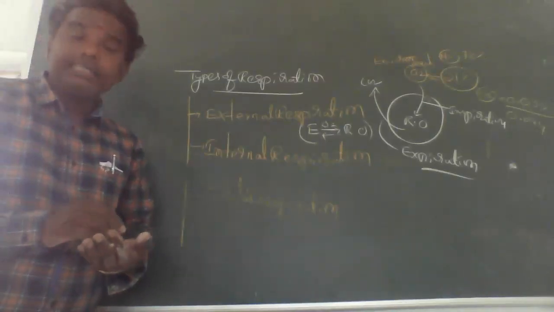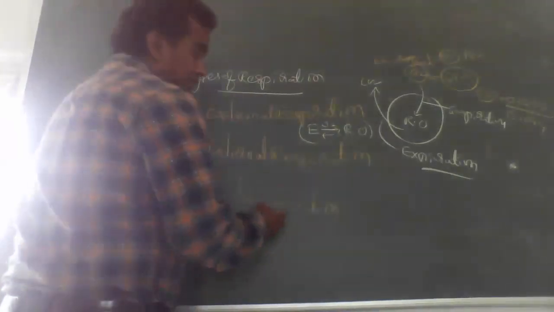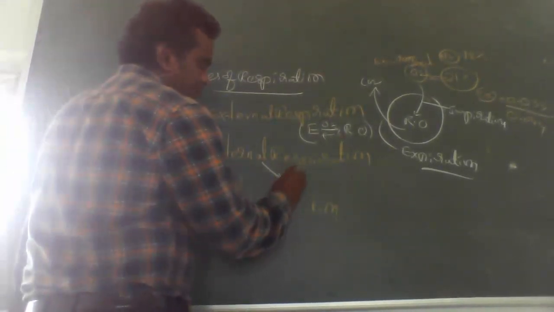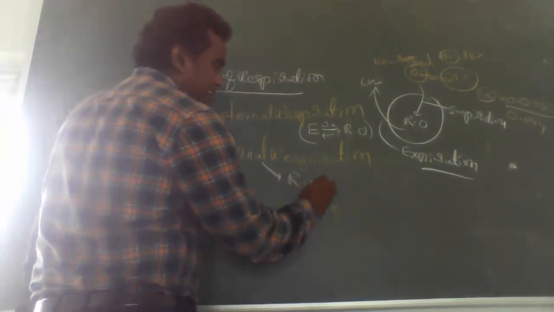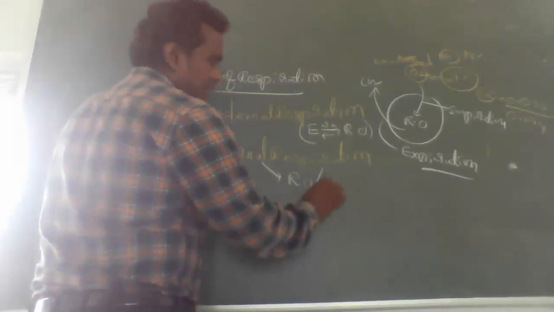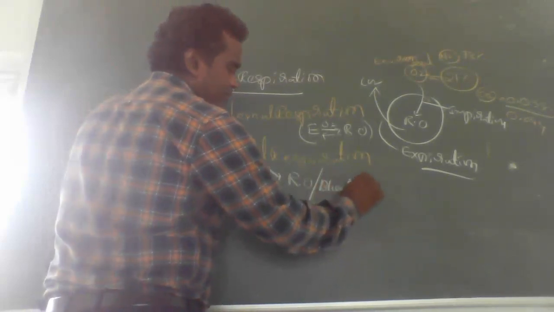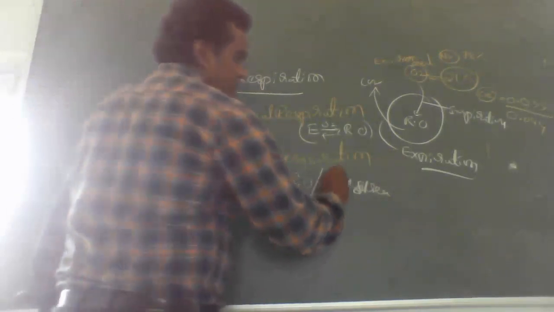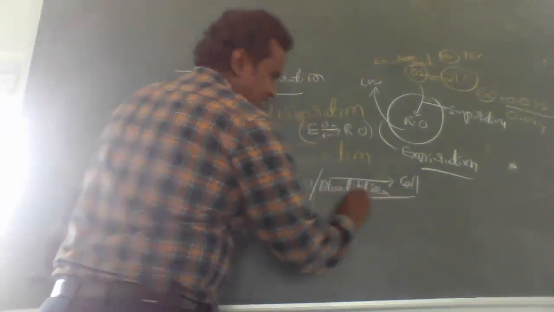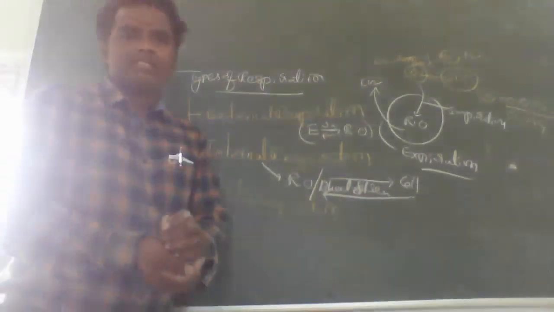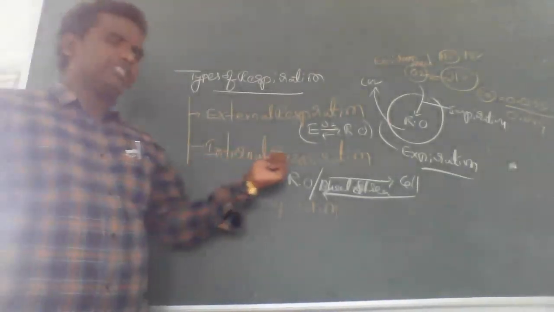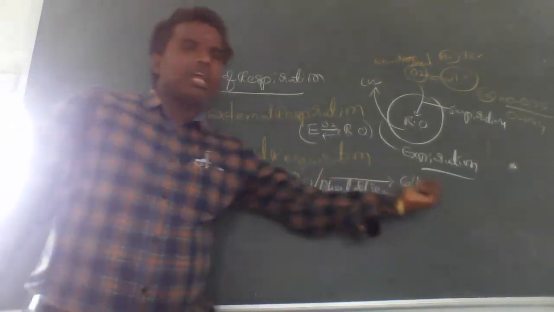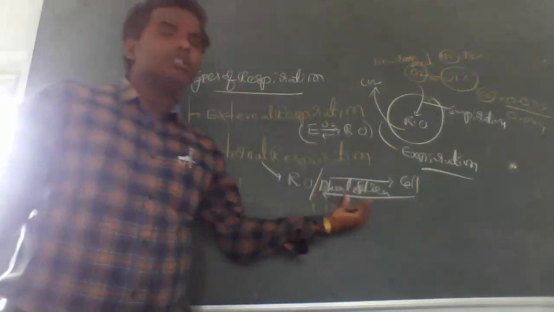Now, internal respiration. That is the exchange of gases between the respiratory organ and the bloodstream, simply, from the respiratory organ to the cell and back to the respiratory organ. What is internal respiration? It is the respiration from the respiratory organ to the cell and back to the respiratory organ through the bloodstream.